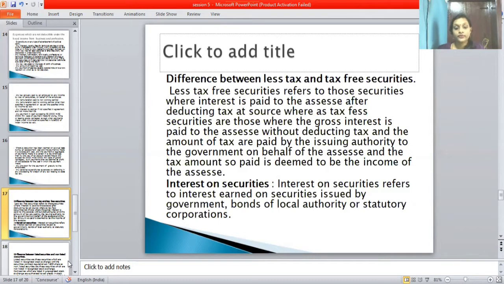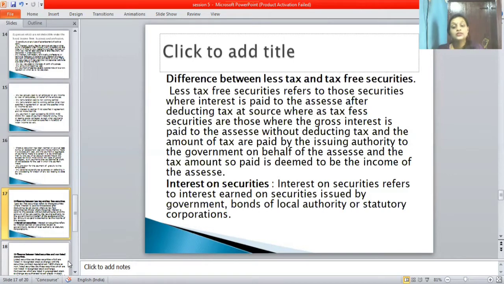Next, let's move to the difference between tax-free securities and less tax securities. Okay, let's see the difference. Less tax securities refer to those securities where interest is paid to the assessee after deducting tax at source, whereas tax-free securities are those where the gross interest is paid to the assessee.